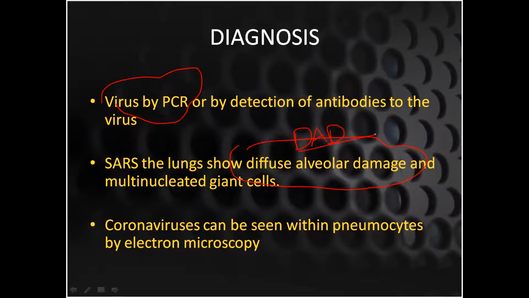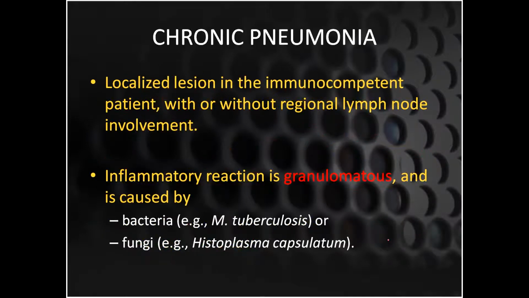As you know, in viral infection you have a lymphoplasmacytic type of inflammation, and macrophages can also be seen here. If we look by electron microscopy, coronavirus can be seen within type 1 and type 2 pneumocytes. Now we are going to talk about chronic pneumonias.